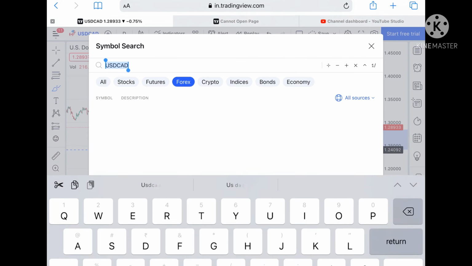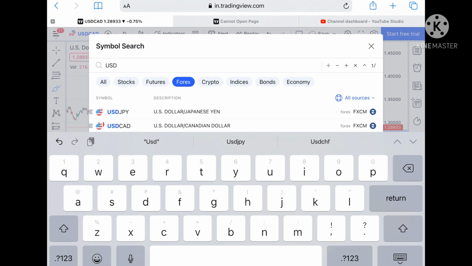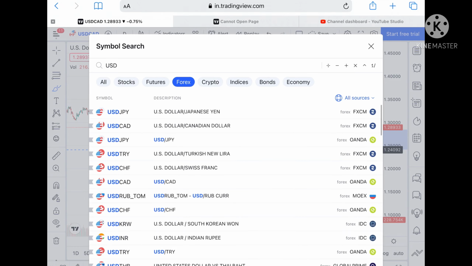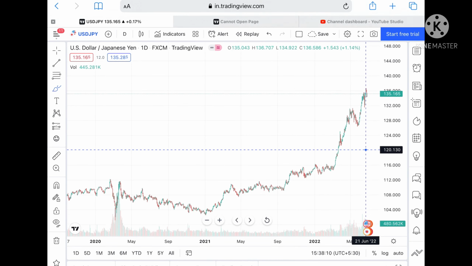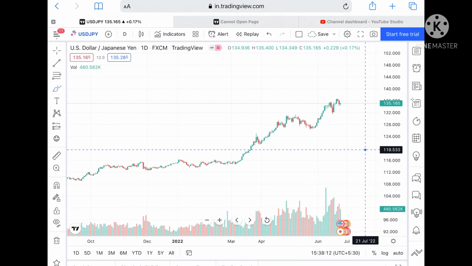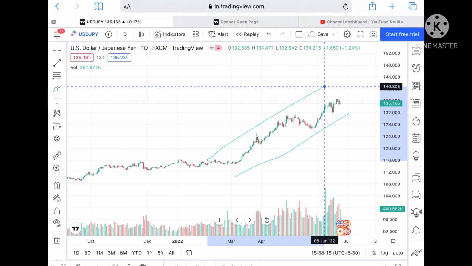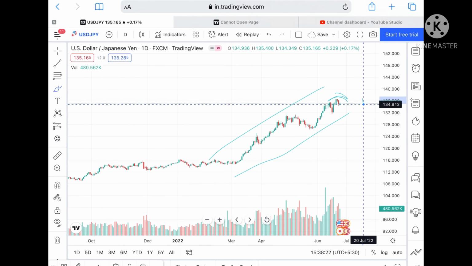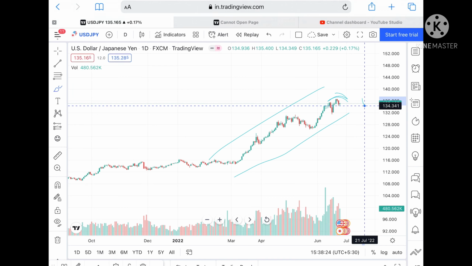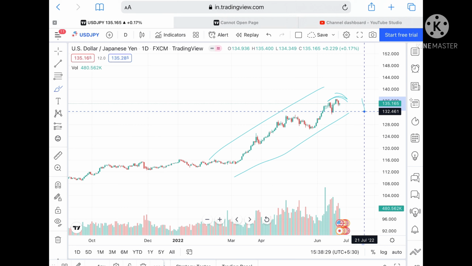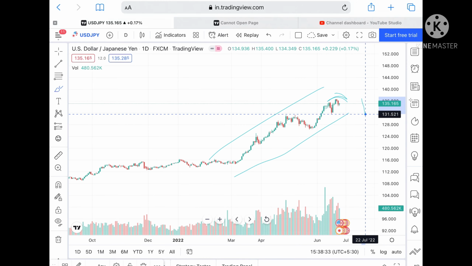But if we talk about USD JPY, I have already told you that there is a probability it can go further upside. You can check my previous video where I explained that. Now we have seen a swing coming at this particular zone. Suppose if this level doesn't sustain, it can come down to a level of 134.341, and from there go to a level of 132.108. Suppose the price doesn't sustain this level, it can touch a level of 131.403.